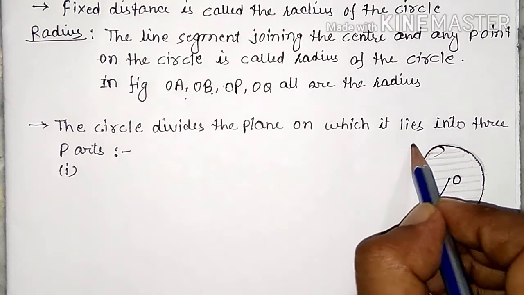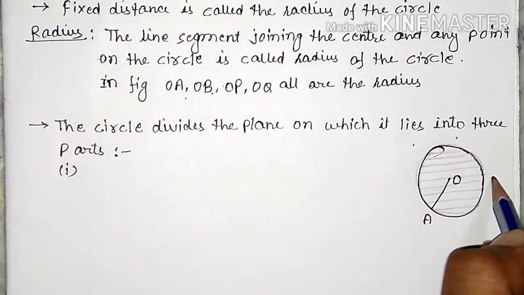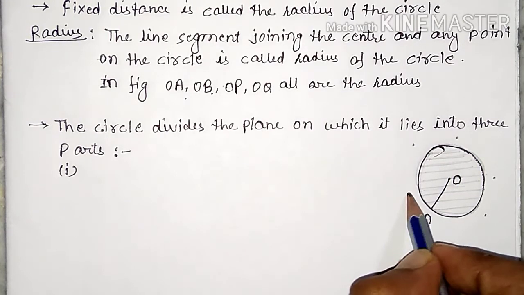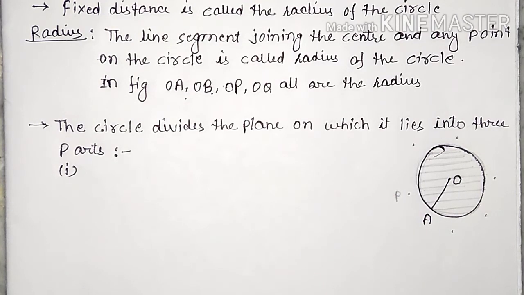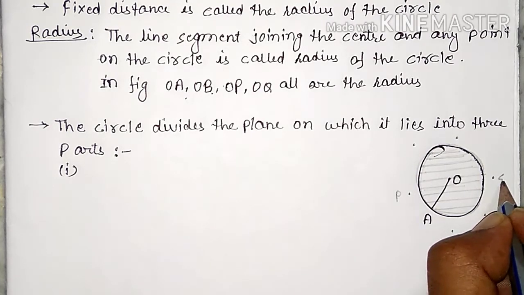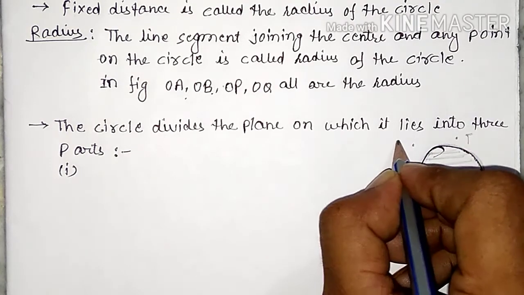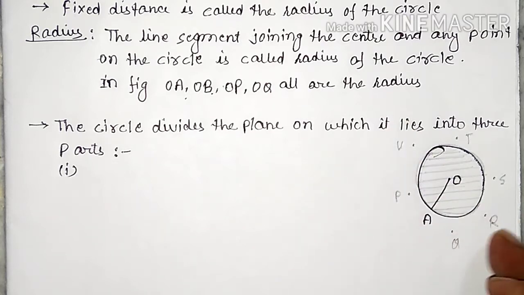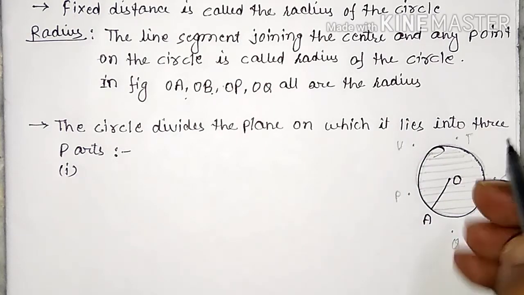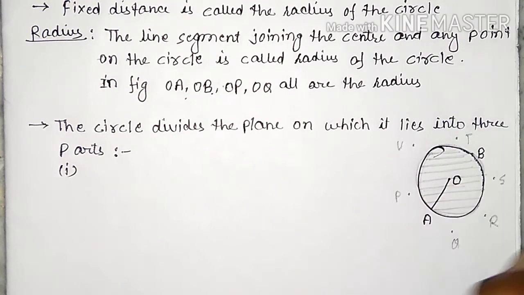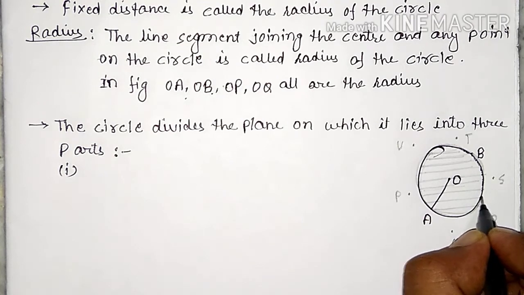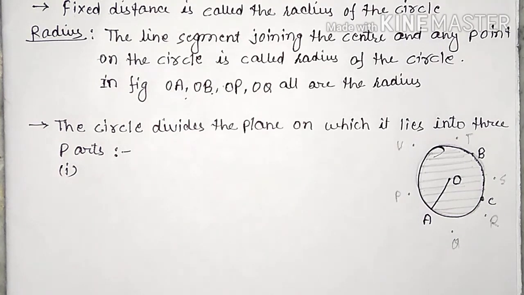And the points that lie outside, suppose this point, all these points are the exterior points of the circle. Suppose P, Q, R, S, T, U. All these points are on the exterior of the circle. And point A, point B lies on the circle. Point C lies on the circle.